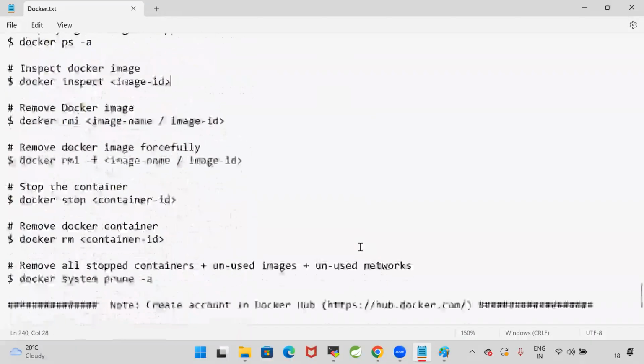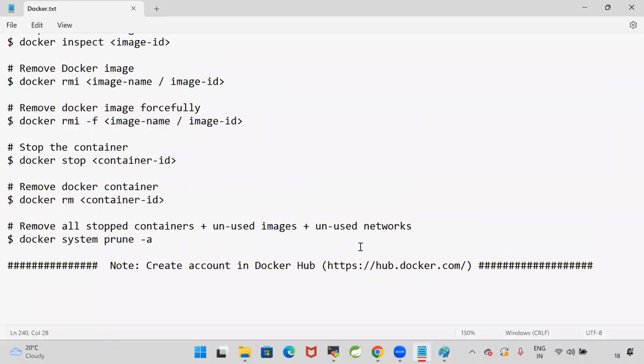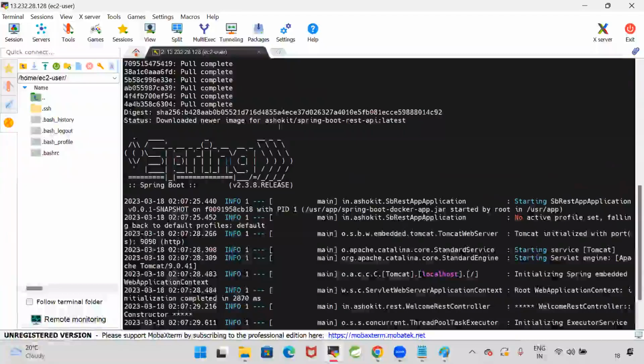Hi, sir. This is Paulomi here. How can I create the Docker account? How can I get to see the Ashok IT repositories? No, you can't see my repositories. Everybody will have their own account, right? Then the Ashok IT path which you gave in MobaXterm, from where will I get that path?